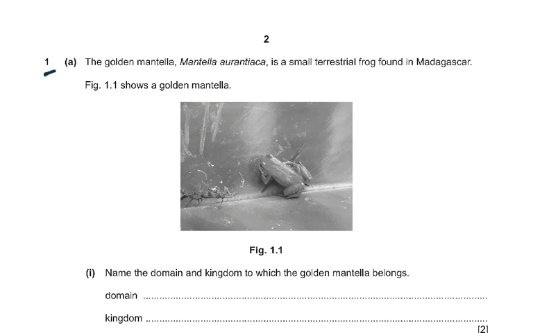Now let's start with question number 1. There's no choice. You have to do all the questions. The golden mantella is a small terrestrial frog found in Madagascar. Figure 1.1 shows a golden mantella. So you can see this very nice looking frog.